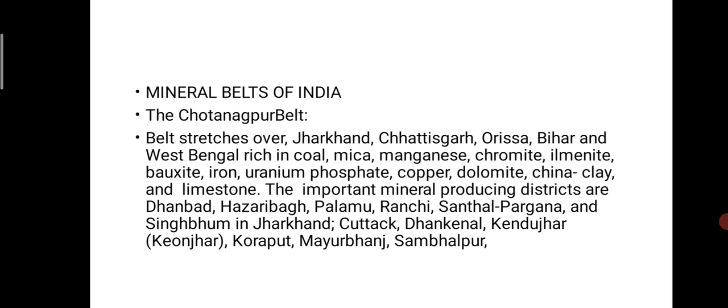Mineral distribution in India, or the mineral belts in India. The Chota Nagpur belt stretches over Jharkhand, Chhattisgarh, Orissa, Bihar, and West Bengal, and is rich in coal, mica, manganese, chromite, ilmenite, bauxite, iron ore, uranium, phosphate, copper, dolomite, china clay, and limestone. Important mineral producing districts are Dhanbad, Hazaribagh, Palamau, Ranchi, Santhal Pargana, and Singhbhum in Jharkhand, and Cuttack, Dhenkanal, Keonjhar, Koraput, Mayurbhanj, and Sambalpur. Those are the mineral-bearing areas.